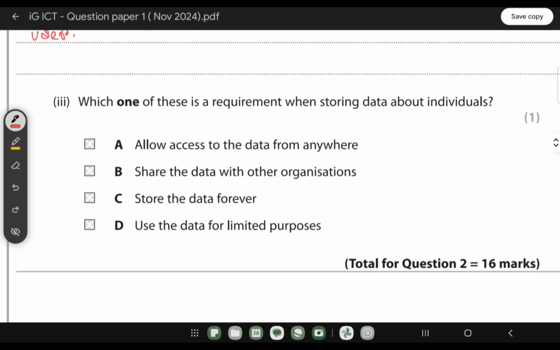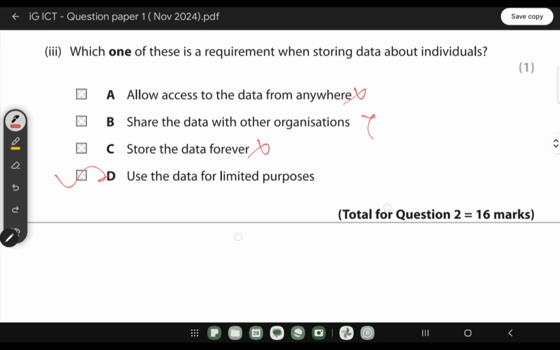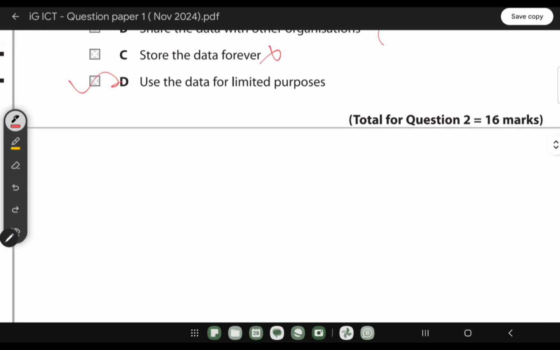Which one of these is a requirement when storing data about individuals? Which means like in cookies, when they're storing the people's information, what will be the requirement that they should follow? So the first one is allow access to the data from anywhere. It doesn't go with the point. So the answer will be this one actually. These are not going with anything. Use the data for limited purposes, right?